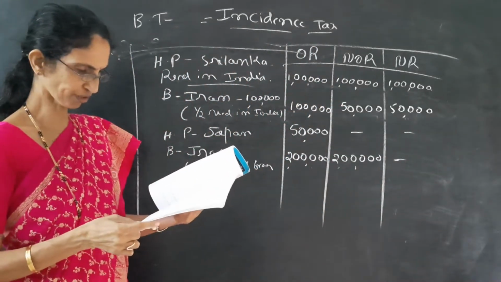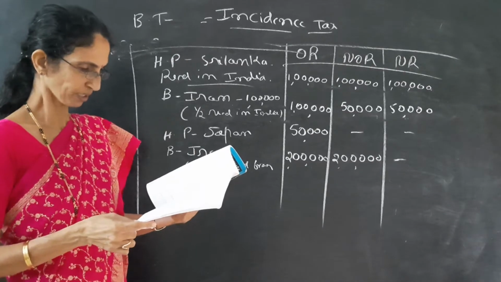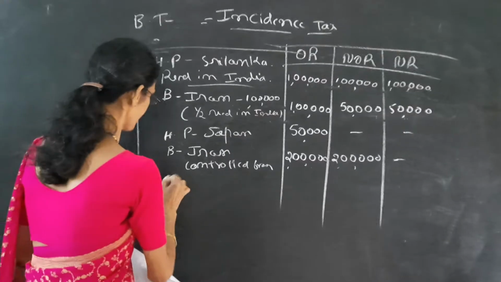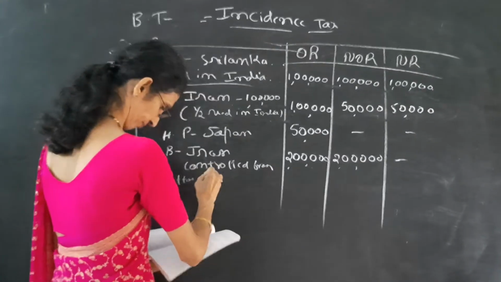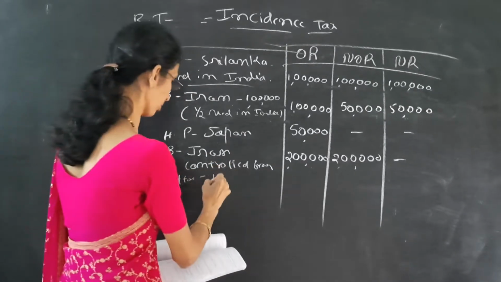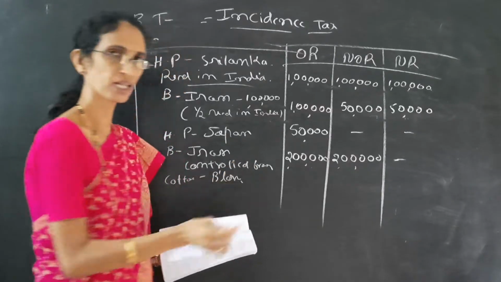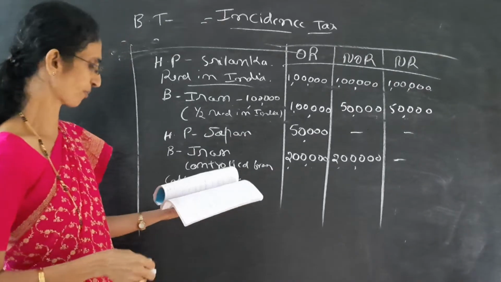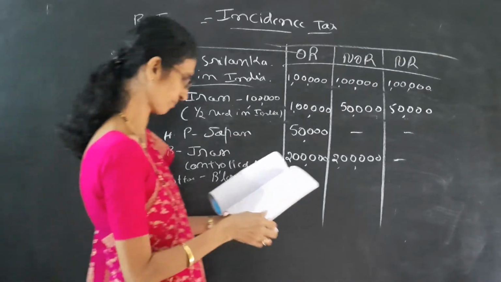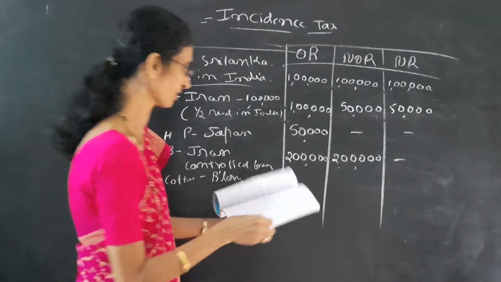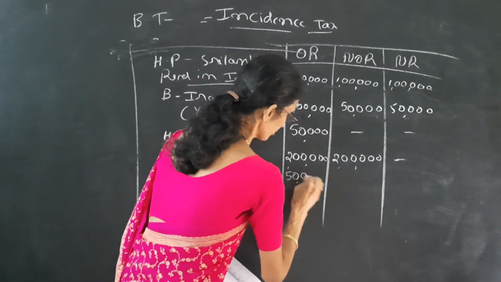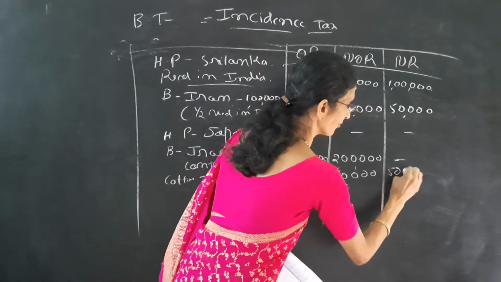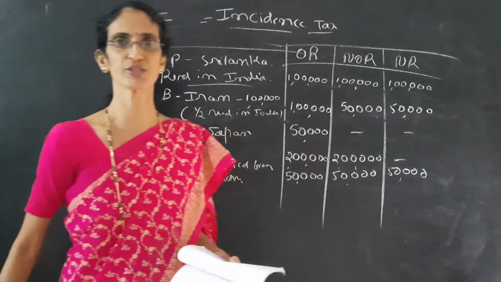Next, income from cotton business in Bangalore which is received in Australia. Income due from Bangalore, leave the other things, that is, which is received in Australia. So it is income due from India, so 3 columns yes. The amount is 50,000, so we write 50,000, 50,000 and 50,000 in 3 columns because the income is due in India.